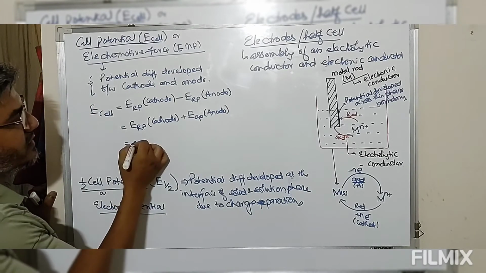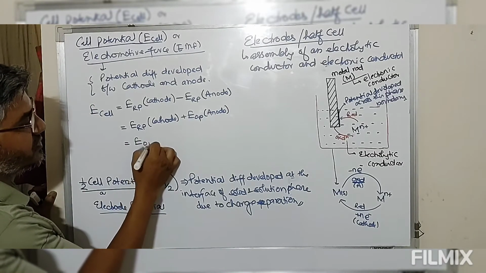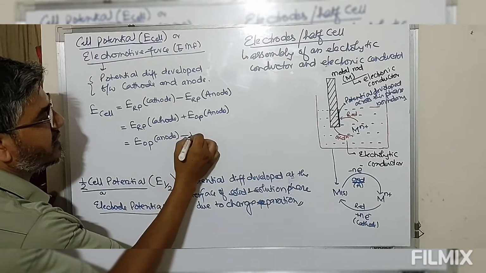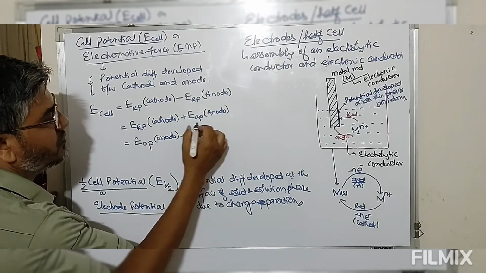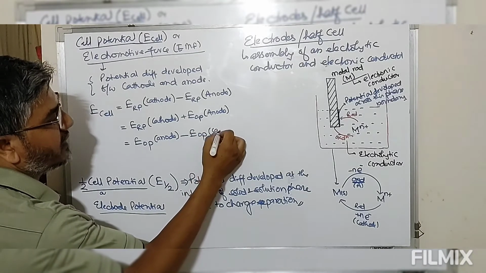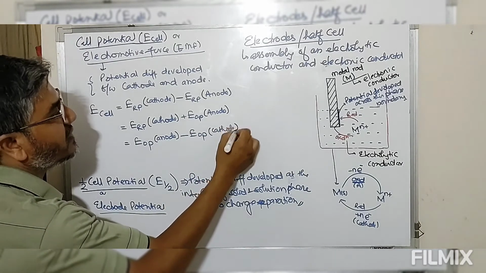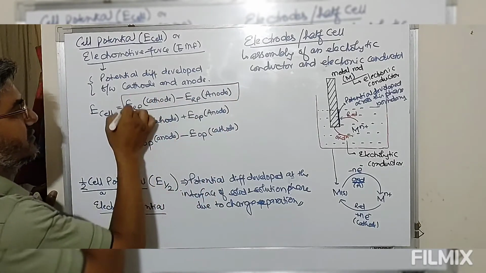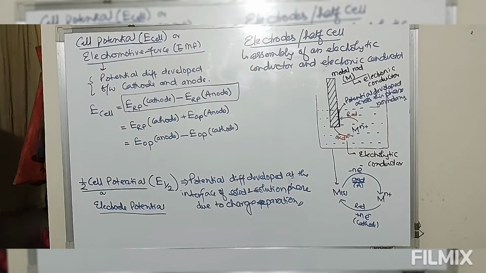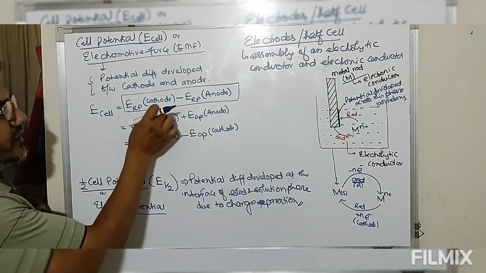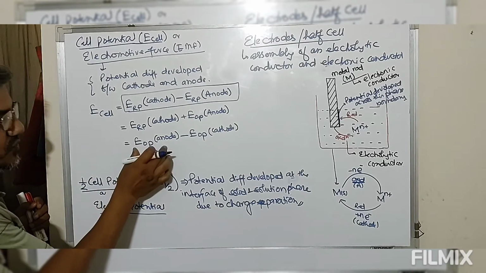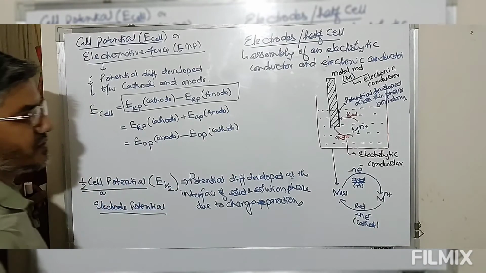This can also be written as oxidation potential of anode minus oxidation potential of cathode. But the standard definition is reduction potential of cathode minus reduction potential of anode.